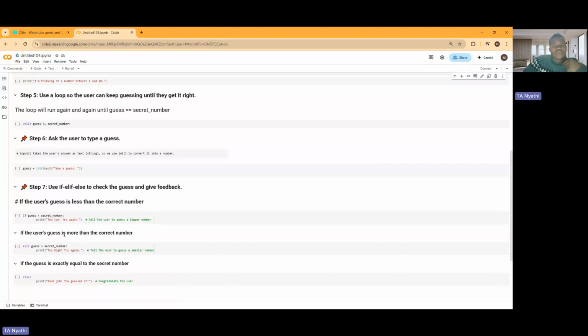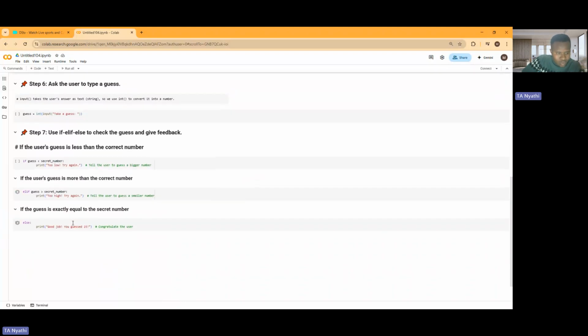When you focus on if and elif, it looks at the first thing. If you see it doesn't fit, it's not the right answer, you go to the second one. Same as this one. You can see if guess is less than, you're going to say too low, but if it's greater than, you're going to say too high. So it's going to the other one.